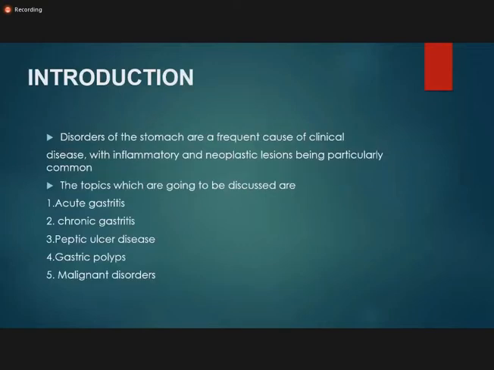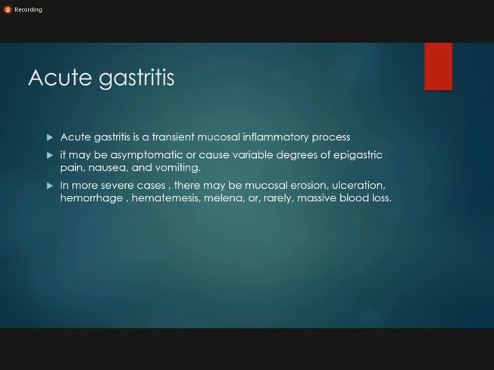So first of all, the introduction. Disorders of the stomach are a frequent cause of clinical disease, with inflammatory and neoplastic lesions being particularly the most common. The topics we are going to discuss are acute gastritis, chronic gastritis, peptic ulcer, gastric polyp, and the malignant disorders. Among the malignant disorders, the most frequent is the adenocarcinoma of the stomach. These are the most important topics regarding gastric pathologies. So first of all, acute gastritis.